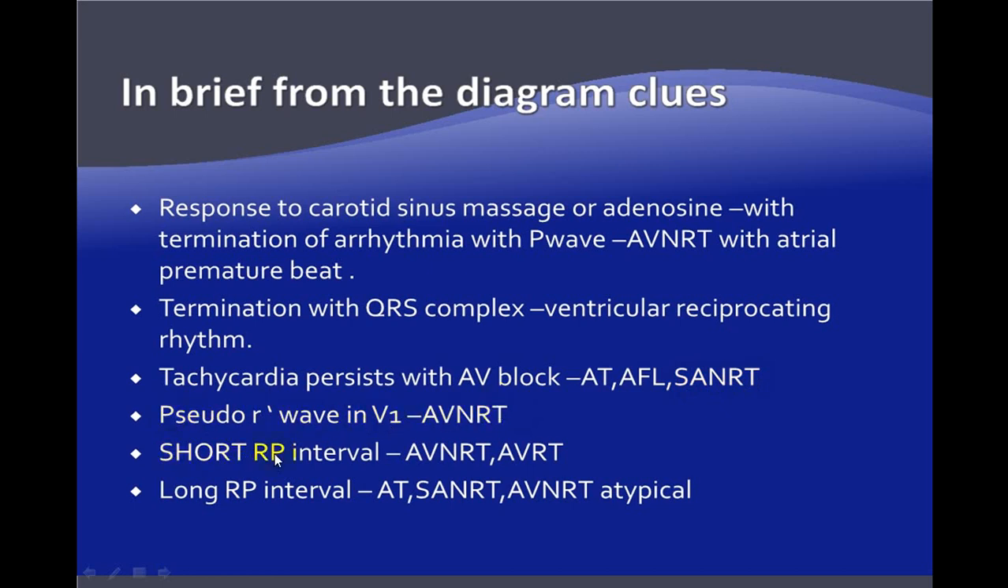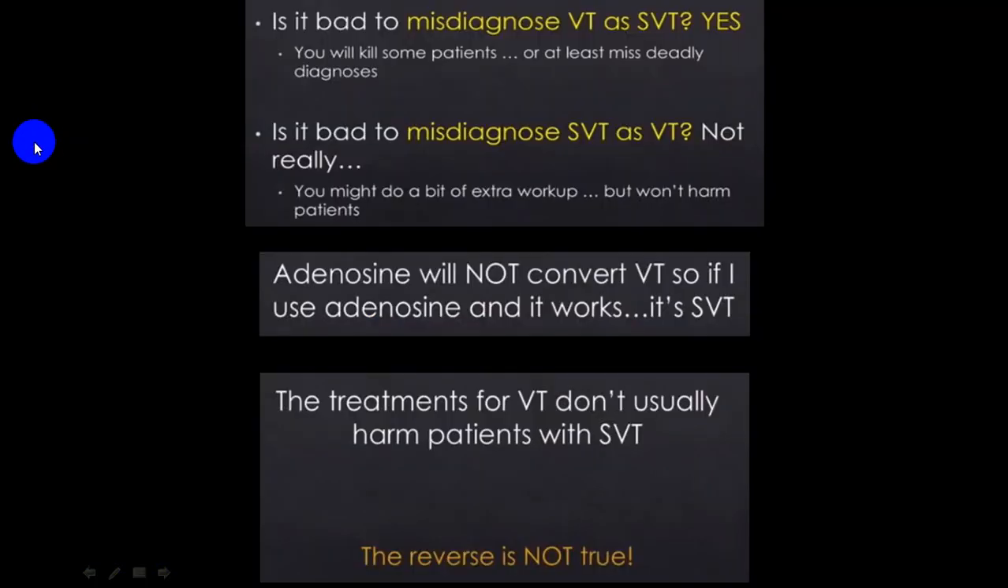If there is a short RP interval, again it is in favor of an AVNRT or AVRT. And if there is a long RP interval, it can be any one of these: atrial tachycardia, sinoatrial node re-entry tachycardia, or AVNRT, which is an atypical variety. All these are possibilities. This is complicated, but still, these are some of the important slides that I am going through.